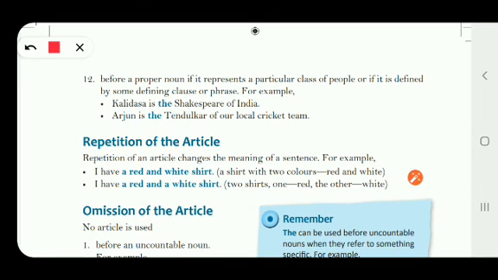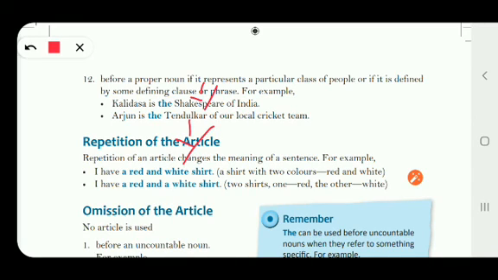In the second example also you can see, Arjun is the Tendulkar of our local cricket team. So Tendulkar, Shakespeare, what are these? These are proper nouns and a comparison is made. This proper noun is defining what? A particular class of people.